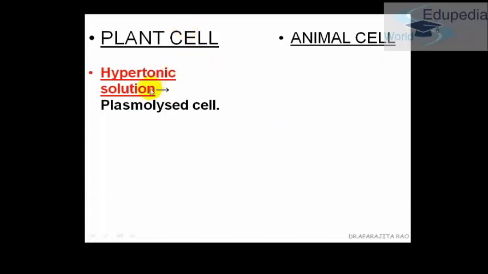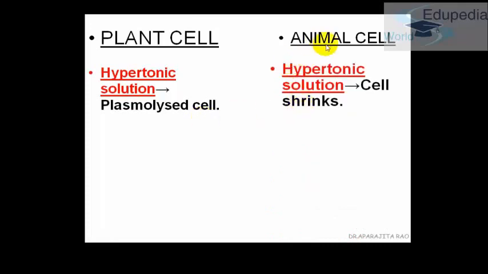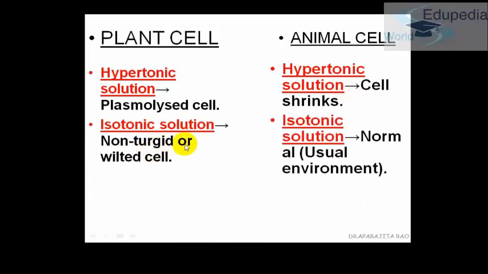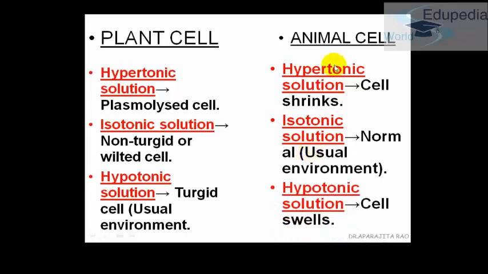Like if you place the plant cell in a hypertonic solution, we just read it becomes plasmolyzed, and the animal cell shrinks. In an isotonic solution, the plant cell becomes flaccid or non-turgid, whereas the animal cell is normal in an isotonic solution, but the plant cell is normal in a hypotonic solution. Very big difference and a very common MCQ. When an animal cell is placed in a hypotonic solution, it swells.